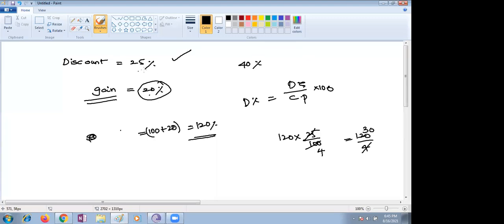Listen. According to the question, discount is 25%, still gaining 20. That means after giving discount we always take it as cost price only. Initially it is 100%; if you take 25% of 100, how much is it? 25% of 100 is 25. If you take 25 only, you'll get it. Ma'am, in the answer key, the answer is C, which is 60%.